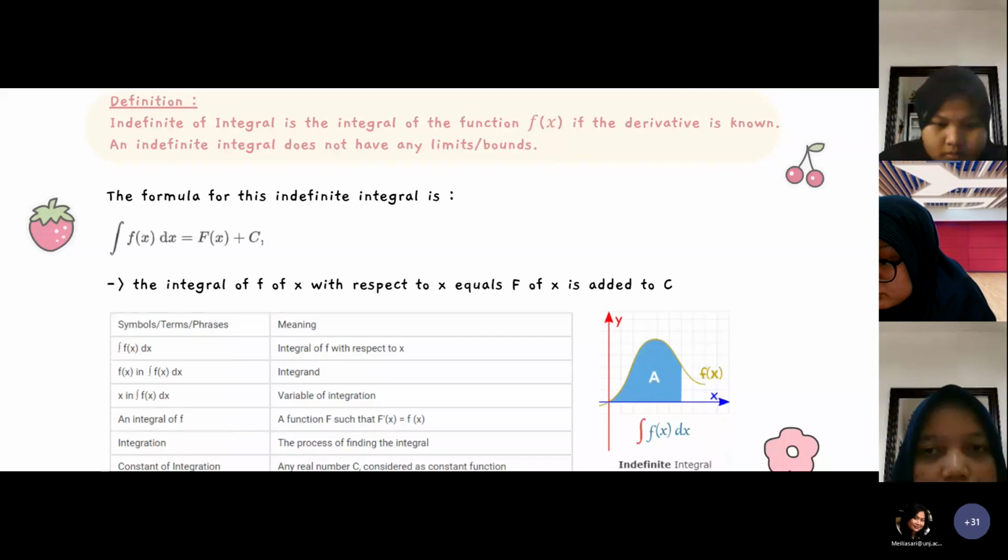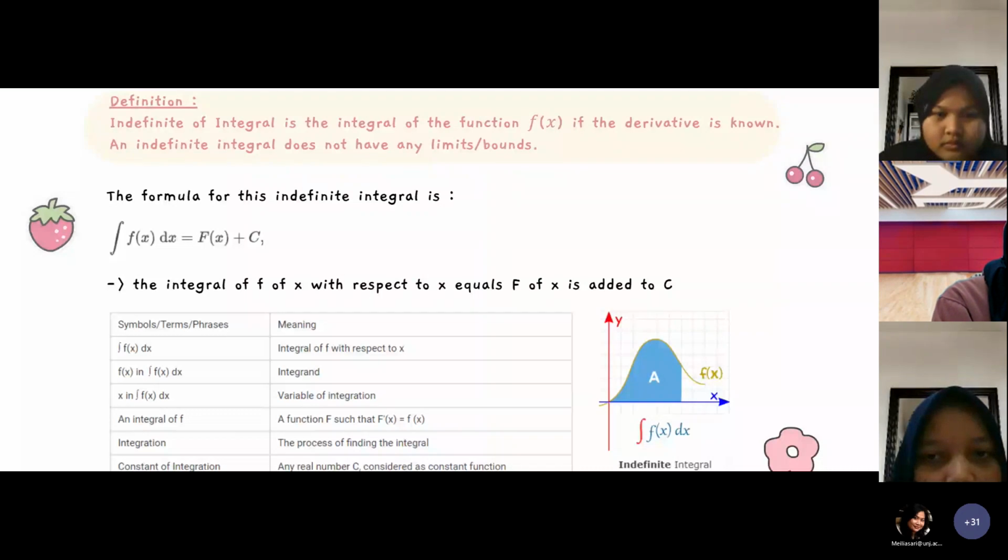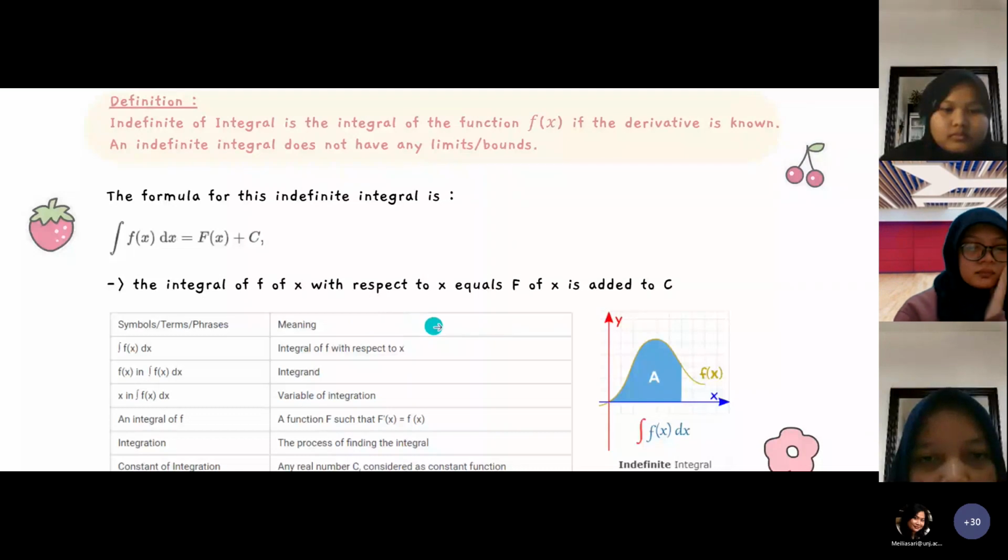Indefinite integral is the integral of the function f of x if the derivative is known, and the indefinite integral does not have any limits or bounds. The formula is like this: the integral of f of x with respect to x equals F of x plus c.